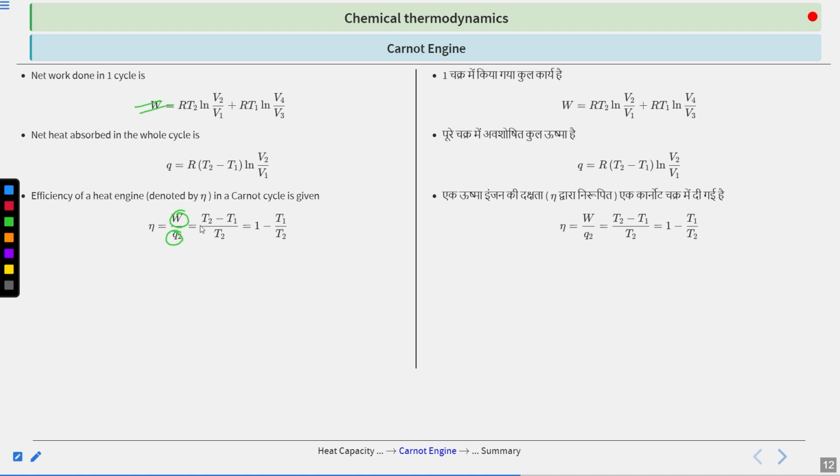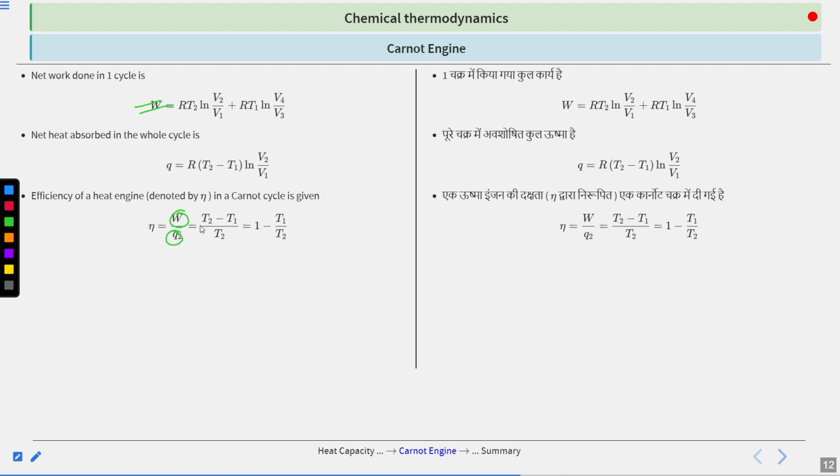So there are two things. When you are doing the expansion, you are supplying heat, Q2. When you are doing the compression, you are getting back heat. So that thing is not mentioned, because that is rejected by the source. Clear? So W is the overall work done, and Q2 is the amount of heat that is supplied.